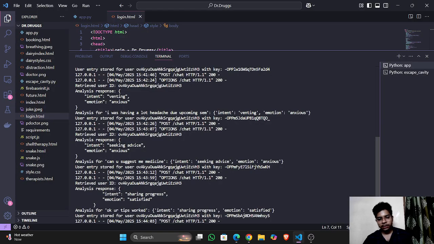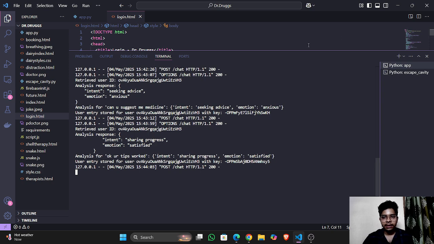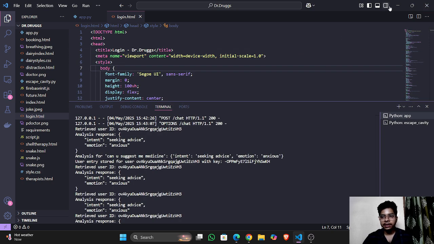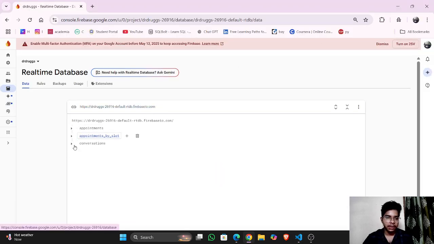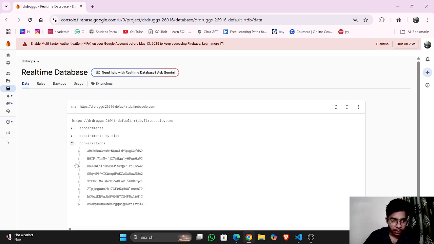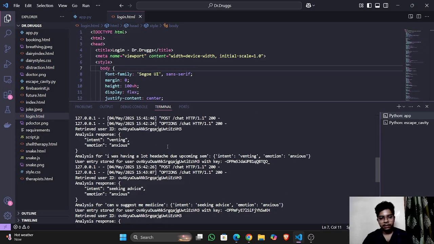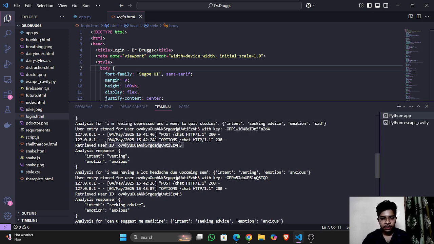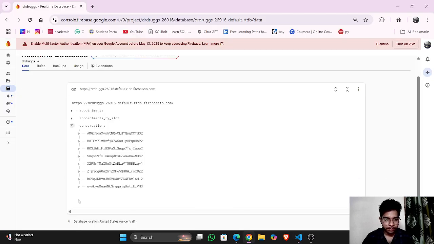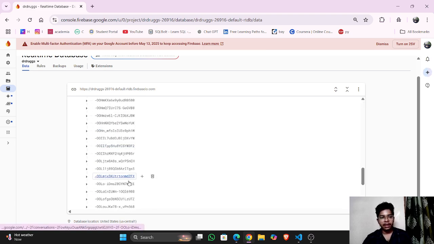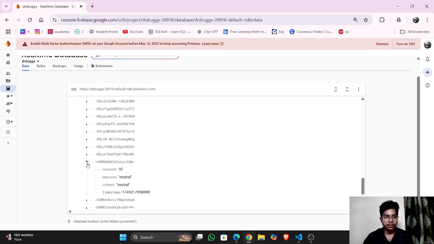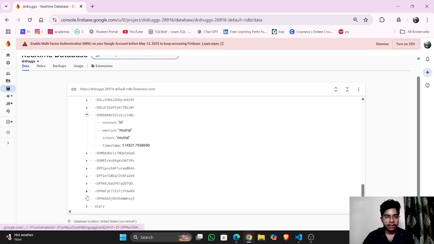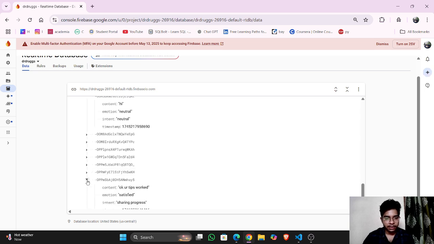So once it entered the Flask backend, it was redirected to Firebase. The messages would be redirected to the cloud. We will discuss these two slots later. First, let's search based upon our user ID. The user ID for the chat is OVA. Here it is, and here we are storing all that information, like let's see for the particular message.